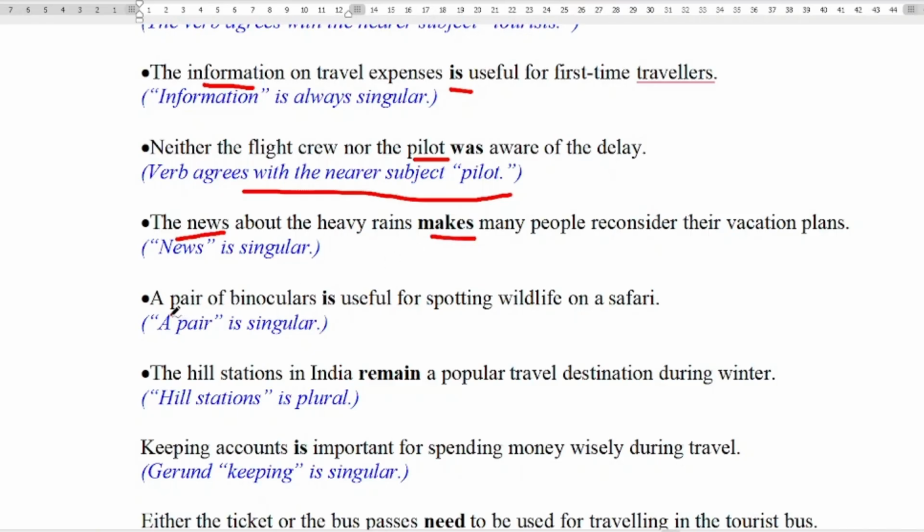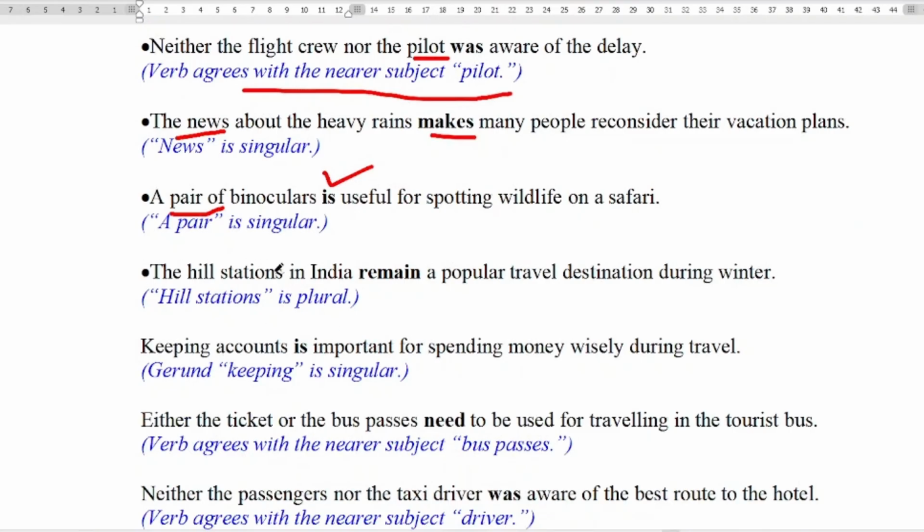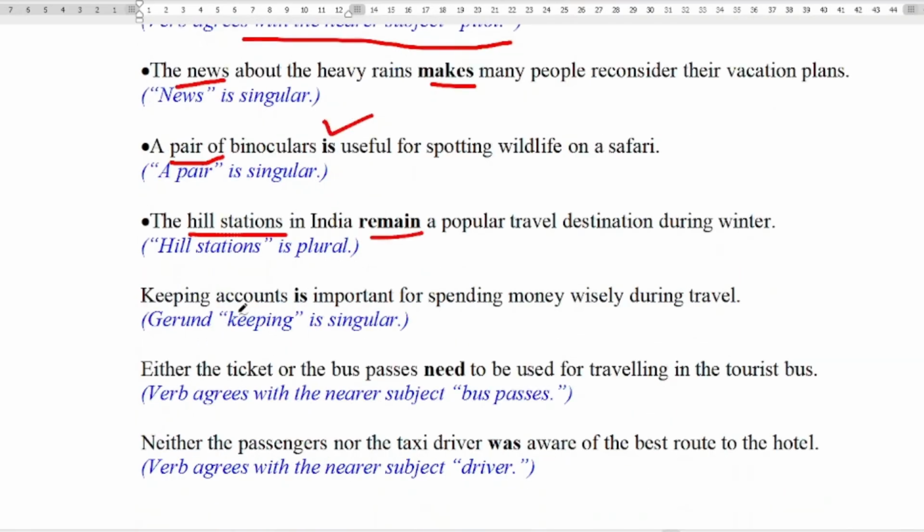A pair of binoculars. When we add a pair of, this becomes singular. So is useful for spotting wildlife on a safari. The hill stations, plural, so the do form. Remain, not remains. Why? Because we are talking about hill stations. Keeping accounts. Here keeping is a gerund, so we use singular is.